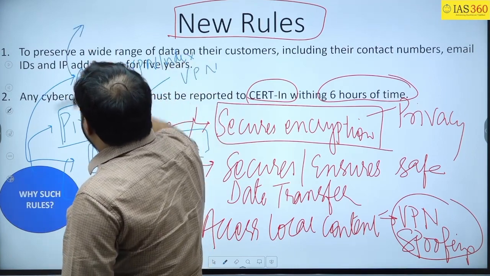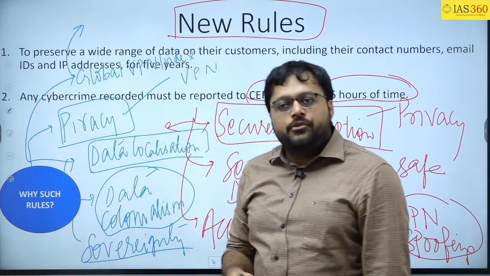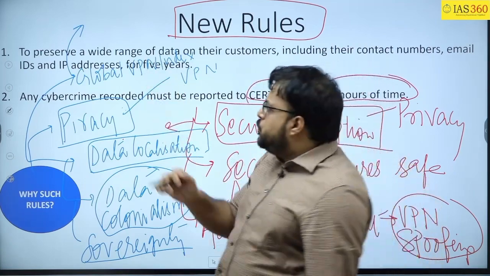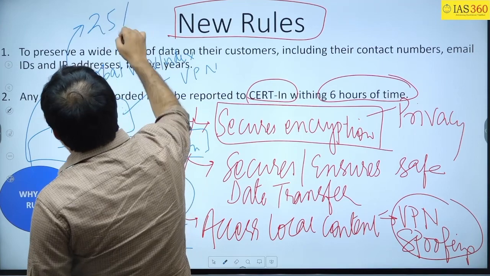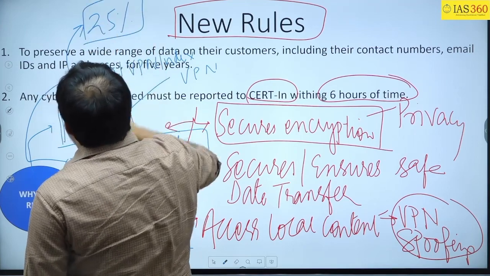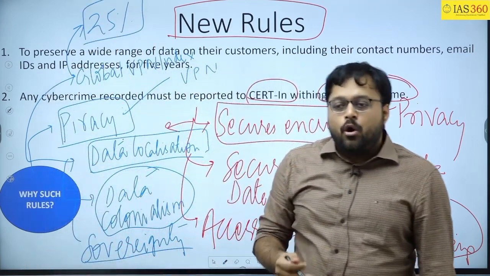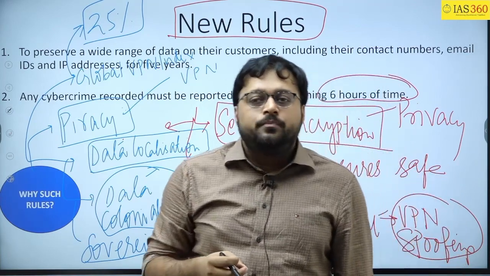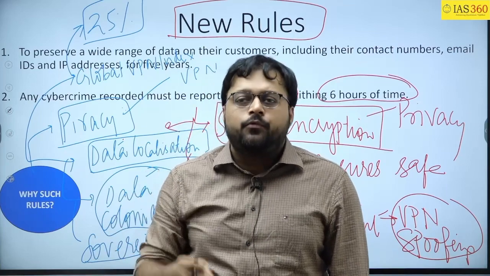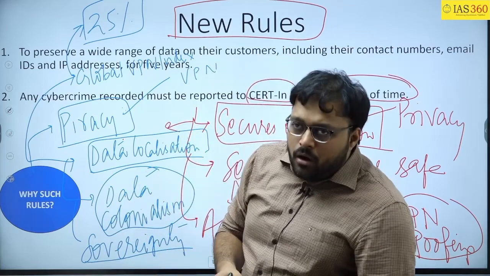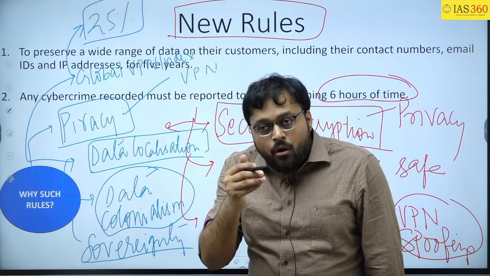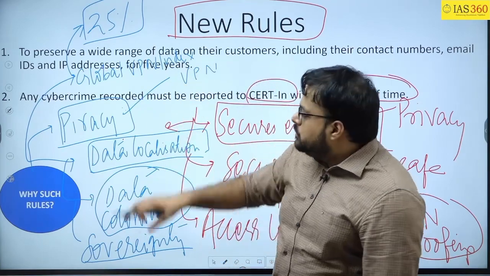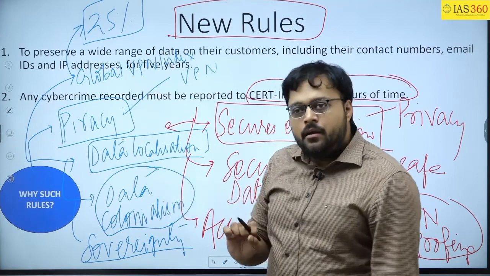According to this index, India is the second country in the world using virtual private networks, and 25% of all smartphone users are using VPN on their smartphones. So this matter has become a grave concern for the authorities because of the increasing number of users also. So this is the reason that such rules have been brought.